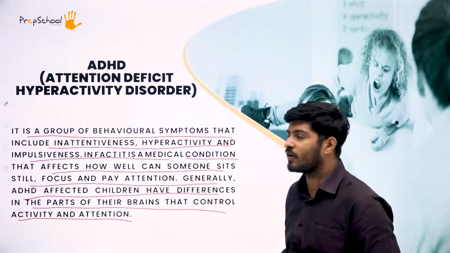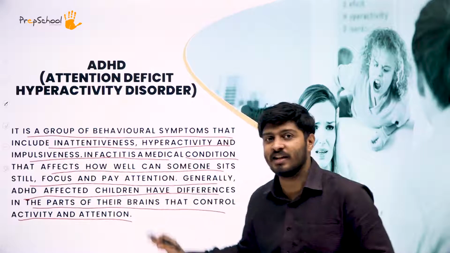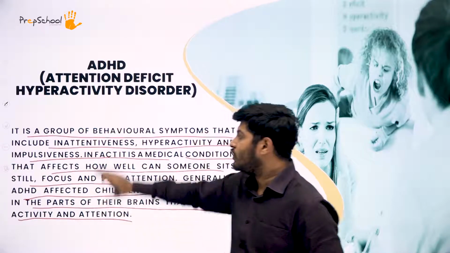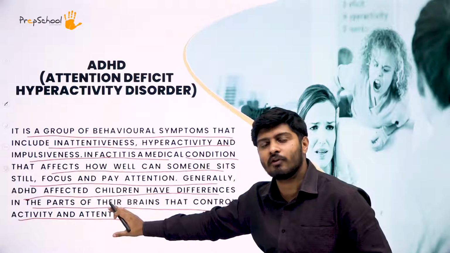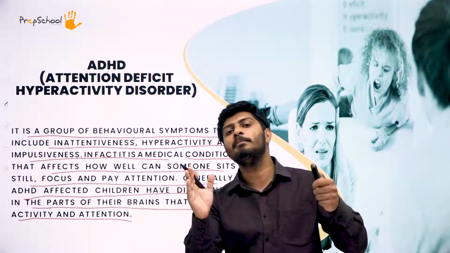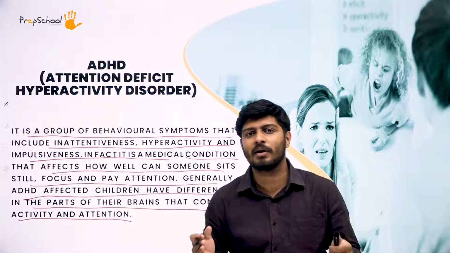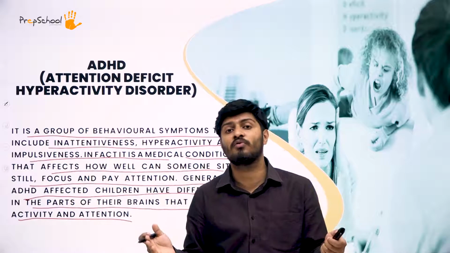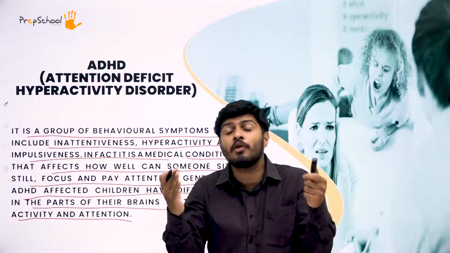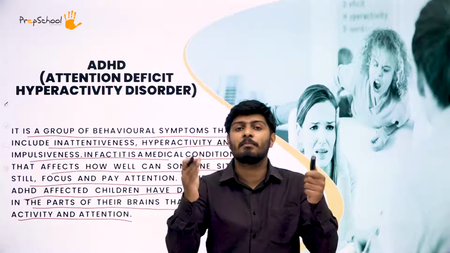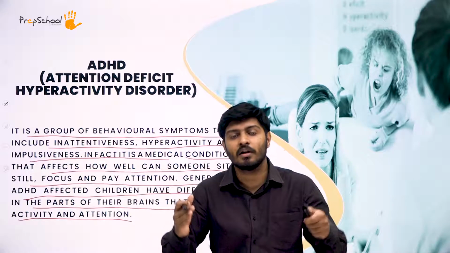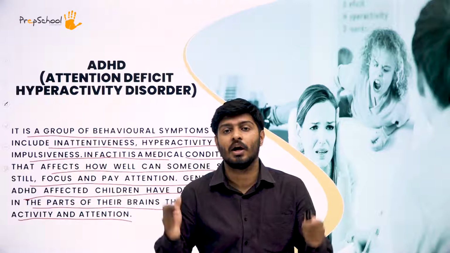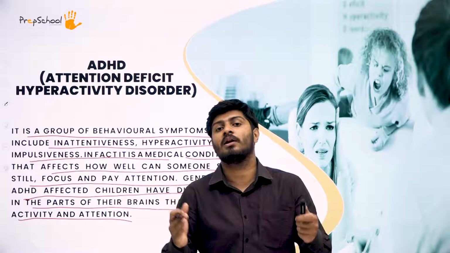So we are talking about different kinds of disorders here. The first one is ADHD, and ADHD is what? Attention deficit hyperactivity disorder. We have read a formal statement about what ADHD is. In simpler terms, it is nothing but a situation where a person is not able to focus on a particular thing for a longer period of time. That person gets irritated very fast. So a person who has ADHD will not have a proper span of attention or focus on a particular thing.